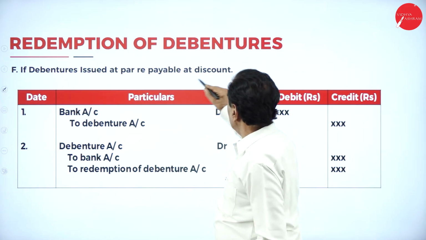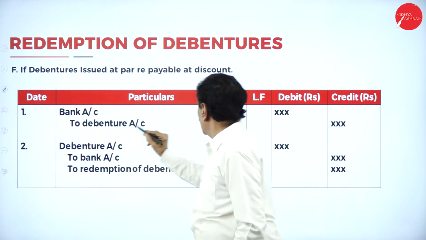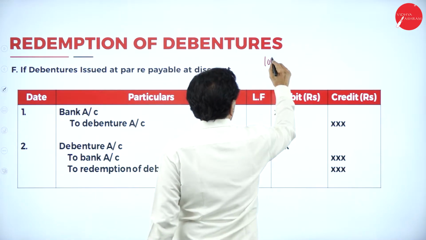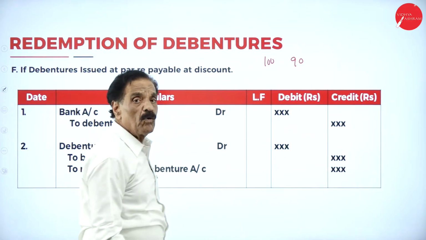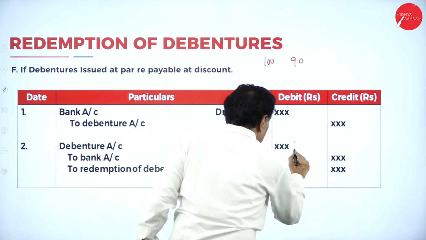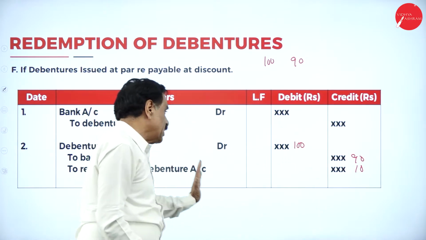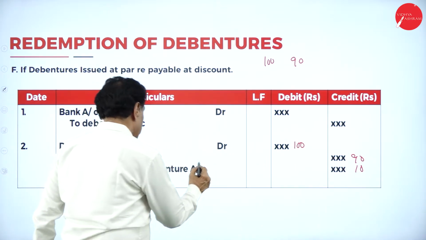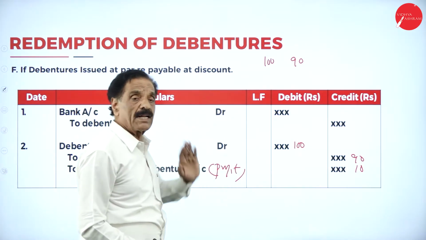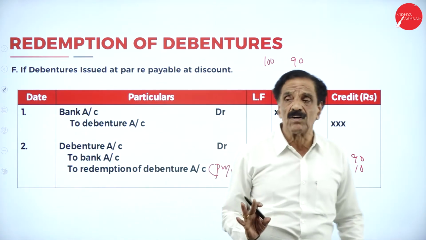Here, issued at par, repayable at discount. First, when you receive the money: Bank account debit, to Debenture account 100. Repayable at discount: you take at rupees 100, paid at rupees 90 only. How much won't you pay? 10 rupees. Entry: Debenture account debit 100, to Bank account 90, to Profit on redemption of debenture 10 rupees. This is a profit. What's the entry? Debenture account debit 100, to Bank account 90 you are going to pay. How much profit did you get? 10 rupees profit.